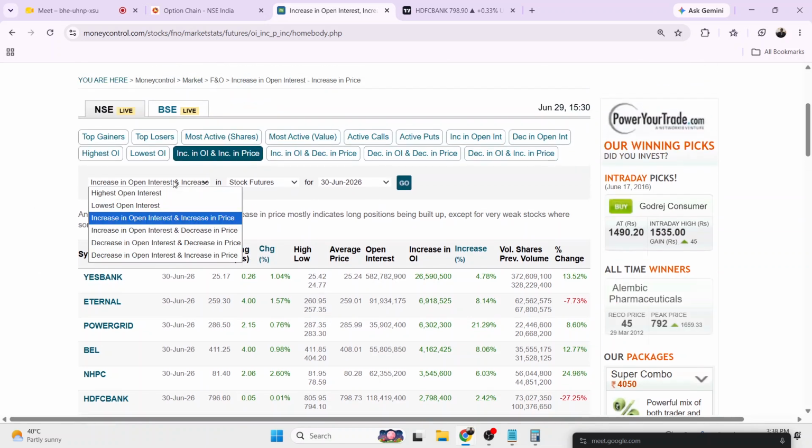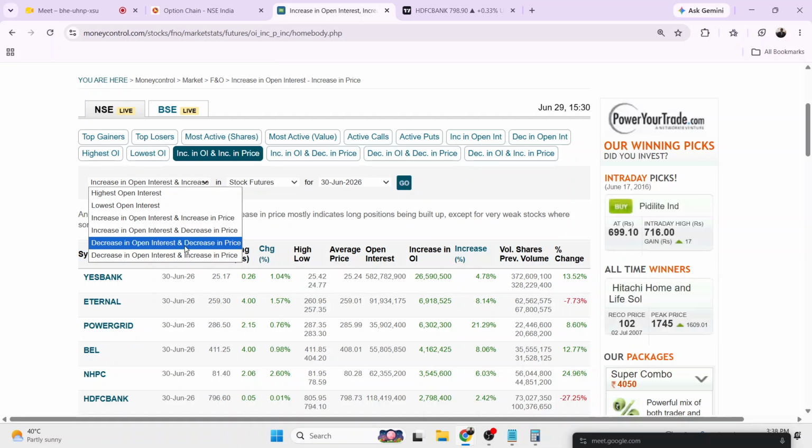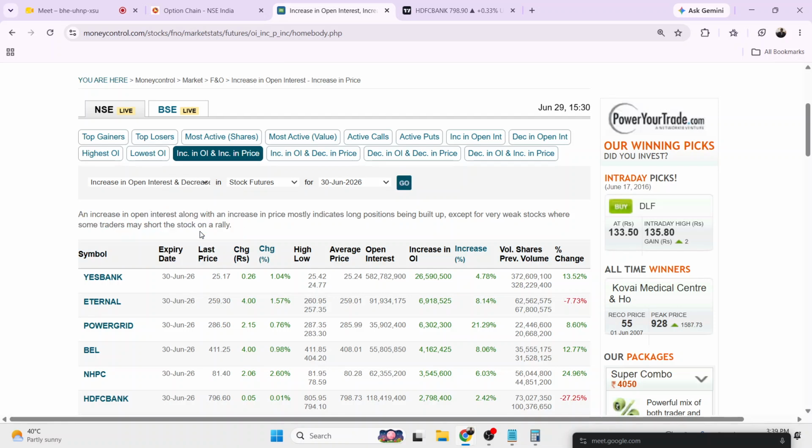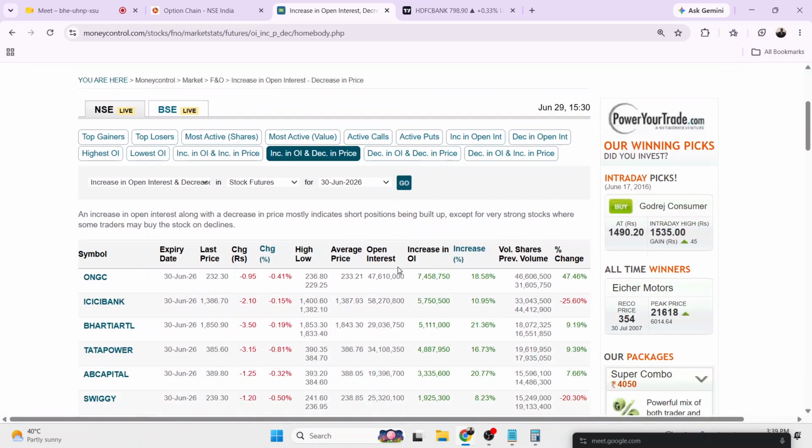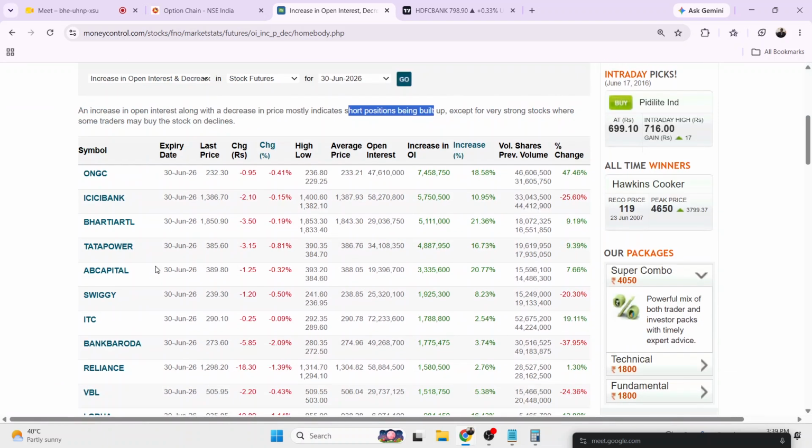Same thing, you can see the stocks with increase in open interest and decrease in price, decrease in open interest, increase in open interest and decrease in price. So if I choose increase in open interest and decrease in price, it means I can select the stocks which are on the bearish, short side. So we can choose these stocks for sale: ICICI Bank, Bharti Airtel, Tata Power, or ONGC.